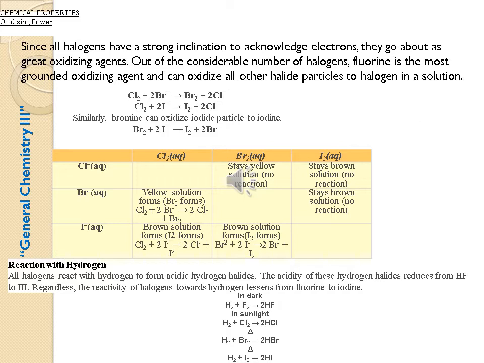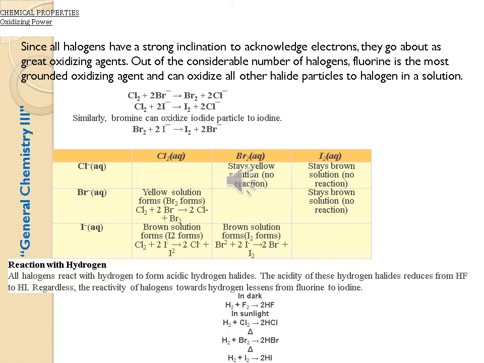Reaction with hydrogen. All halogens react with hydrogen to form acidic hydrogen halides. The acidity of these hydrogen halides reduces from HF to HI. Regardless, the reactivity of halogens towards hydrogen lessens from fluorine to iodine.